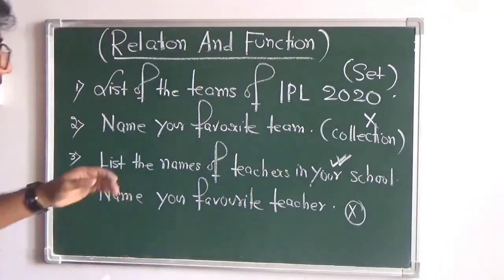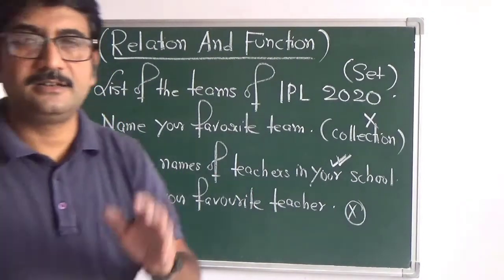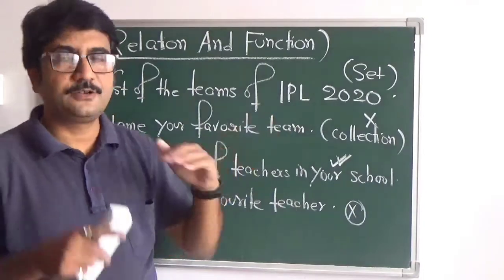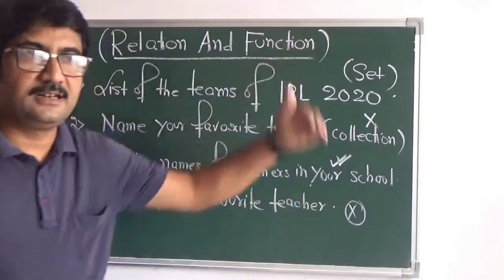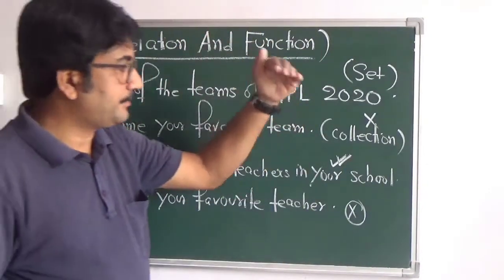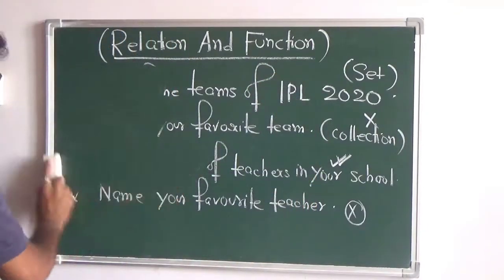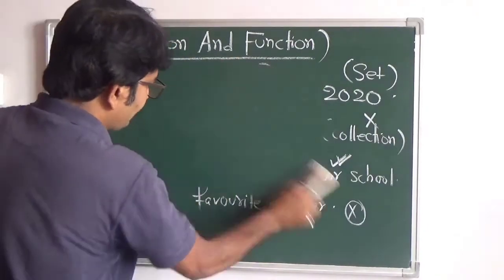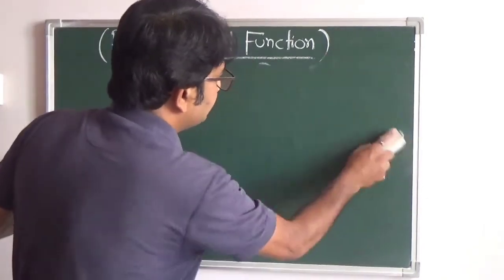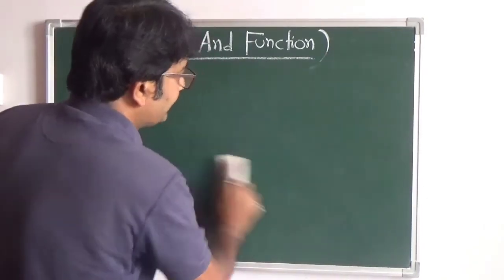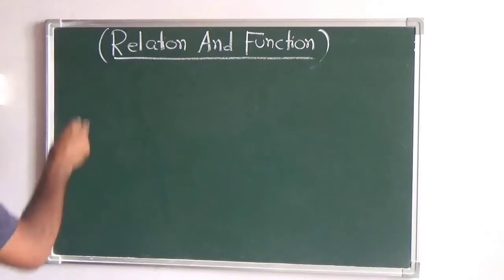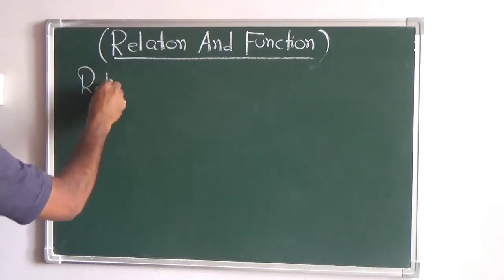I'm just revising the facts because everything is related one after the other. So if you have forgotten something, you can recap it. Next we have: how can you represent the sets? Representation of a set.